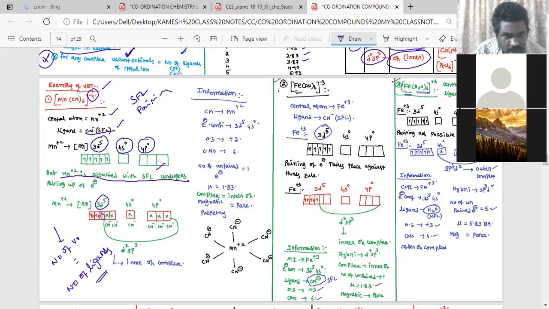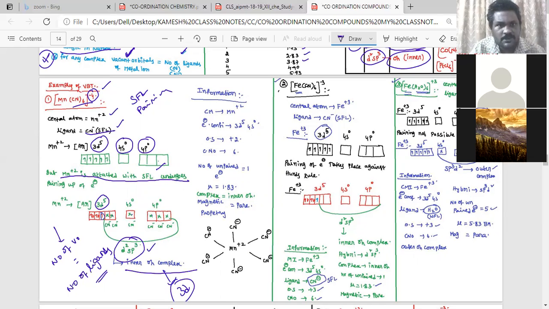So how many vacant orbitals are there? 1, 2, 3, 4, 5, 6. Six vacant orbitals can combine with six ligands. See, inner d orbitals are involved, that is 3d. That's why it is called an inner octahedral complex. Any complex involving 3d shell orbitals is called an inner octahedral complex.